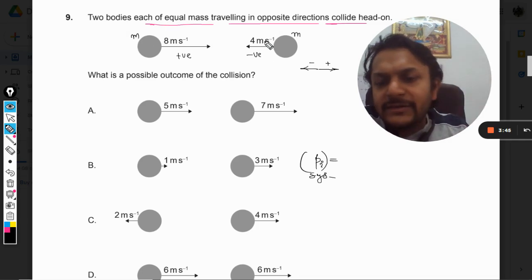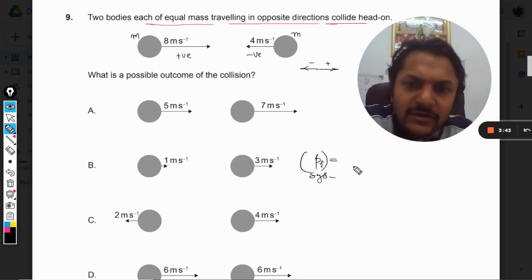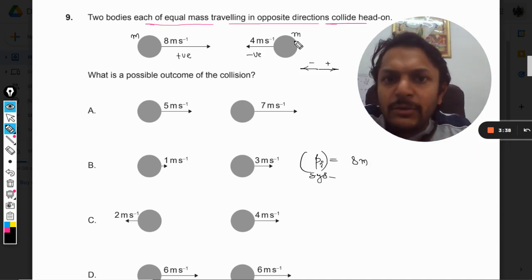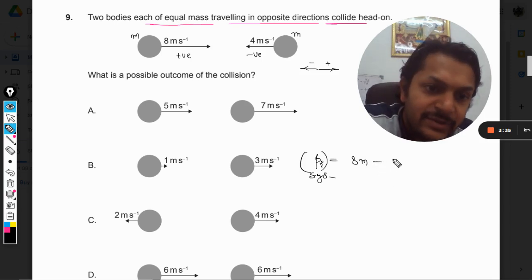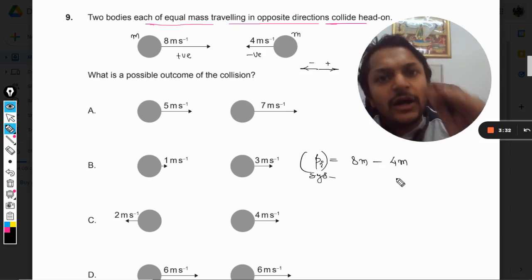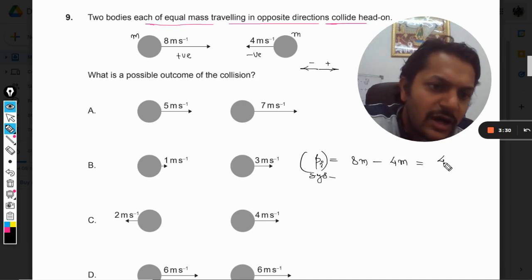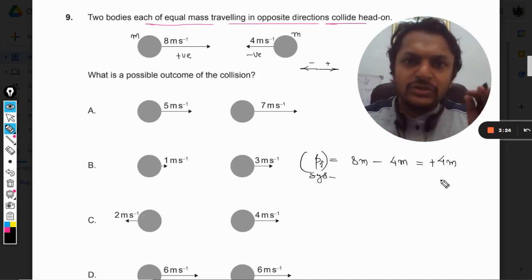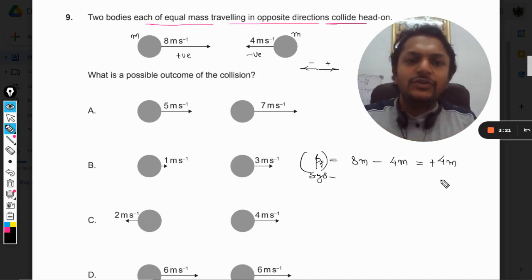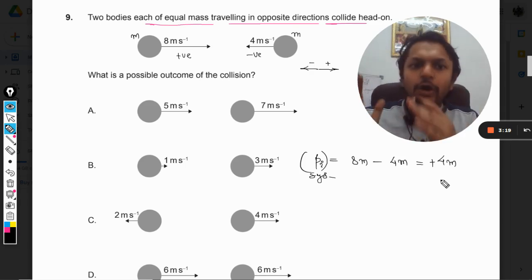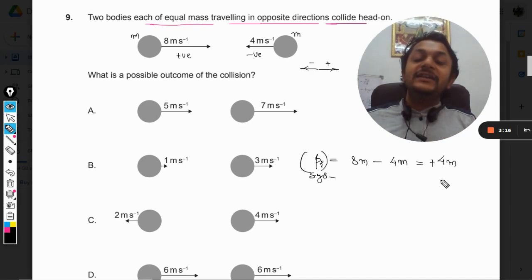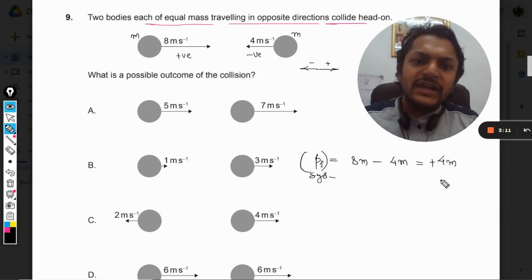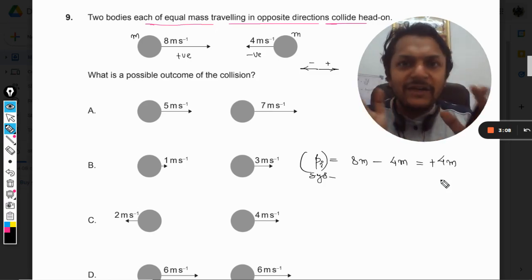What is the total momentum? For this, the momentum is mass into velocity, 8m. And for this, the momentum will be m into 4, but that will be negative because it is in the opposite direction. So in total, the momentum of the system is towards the right, because it is coming out to be positive, and the magnitude is 4m. Now out of these four options A, B, C, D, we will find the total momentum after the collision, and whichever case gives a total momentum of 4m will be the right case.